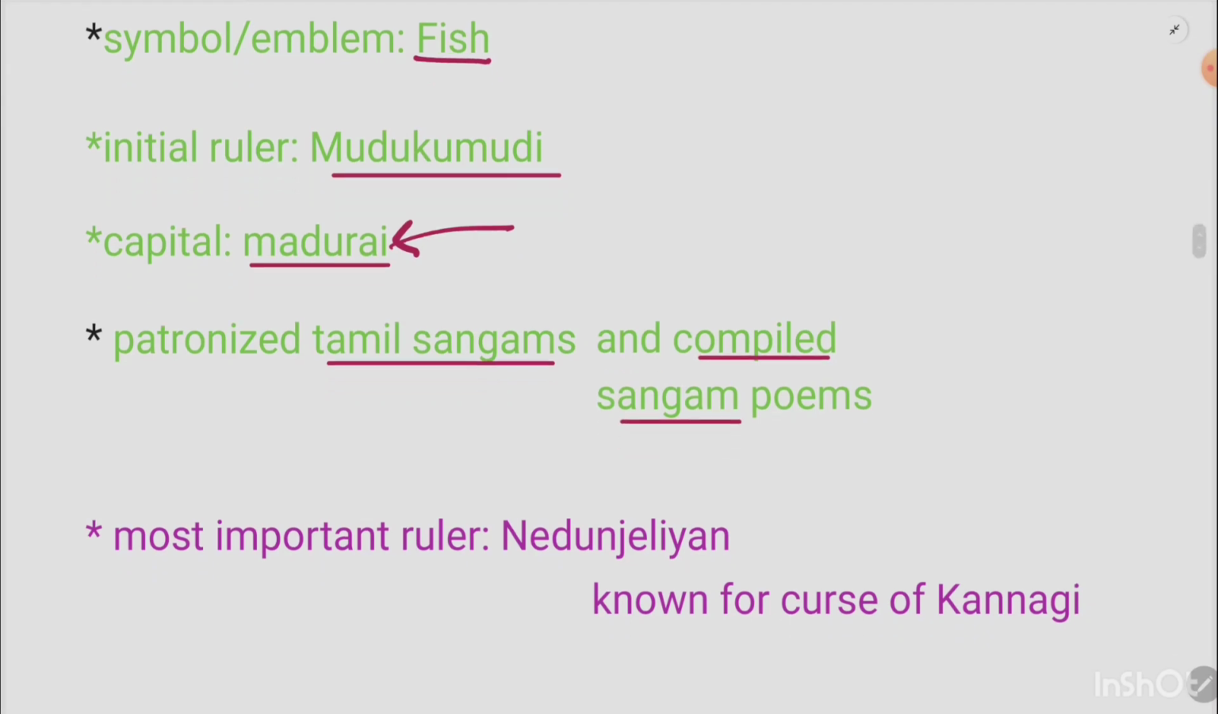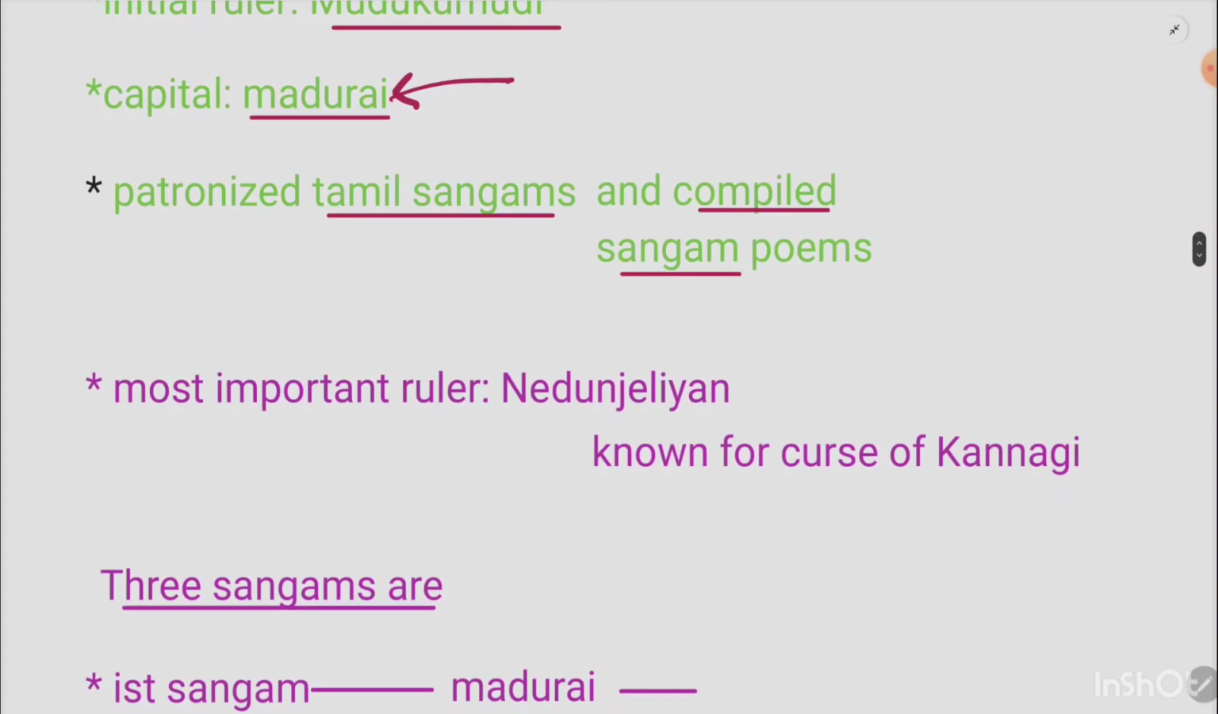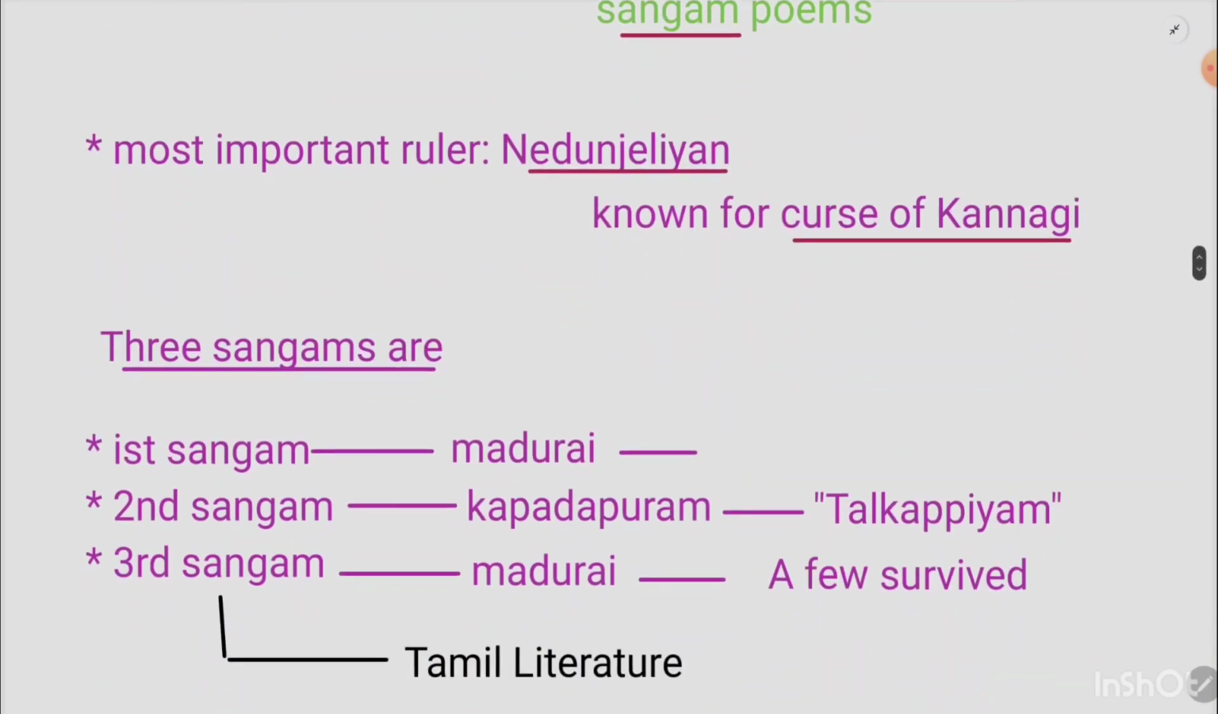And who was the most important ruler of the Pandyas? It was Nedunjeliyan, known for the curse of Kannagi. As I told you, Kannagi was none other than the chastity goddess. Now, three Sangams were held, among which two were held at Madurai.